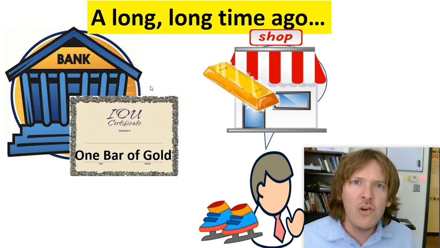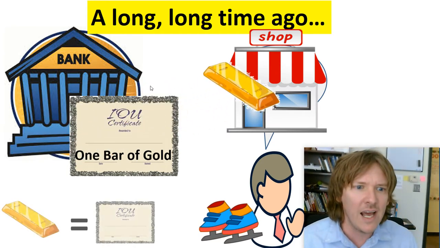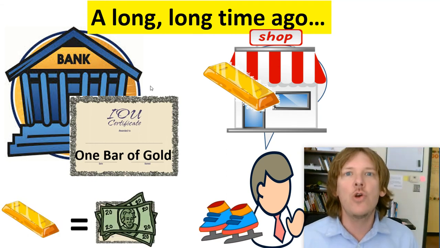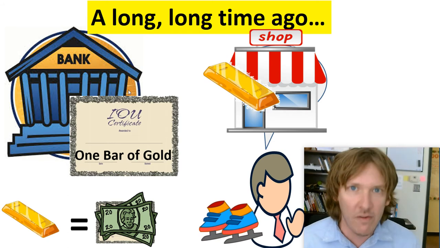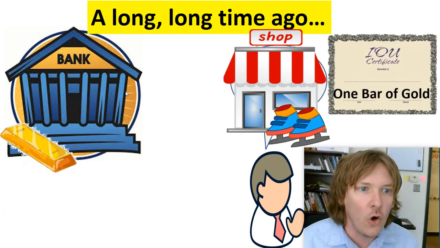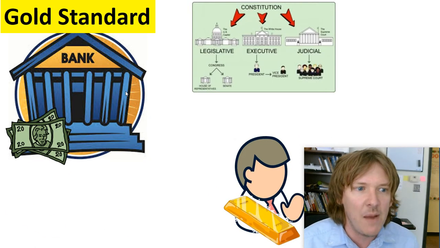You know what that IOU looks a lot like? You know what that receipt looks a lot like? A dollar bill. It's basically as good as gold. That's how you create paper currency. That's the history of paper currency. That's what we have today. But technically not, because we are no longer on a gold standard where you can give your piece of paper for gold.